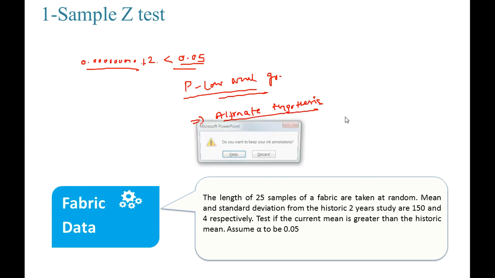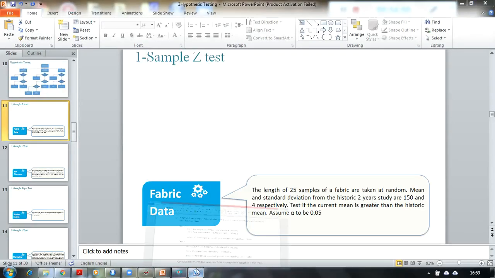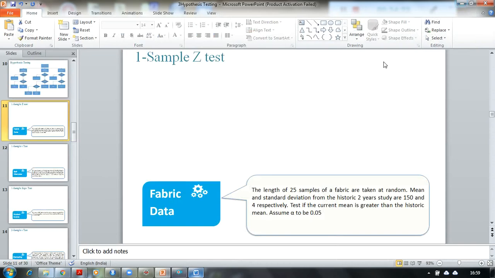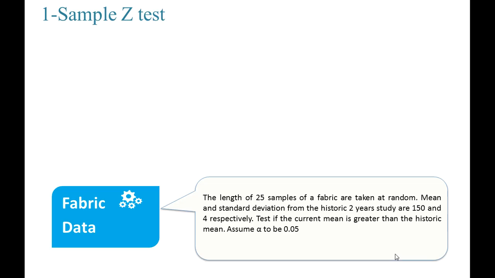And that's what is written over here. Because my p-value is very low, we will have to go with the alternate hypothesis, which means that the average of the fabric length given in the sample is greater than 150, and that is why I have to purchase a new machine. That is going to be my conclusion. So this is how we perform hypothesis testing, and this is just one example, that is one sample z-test.